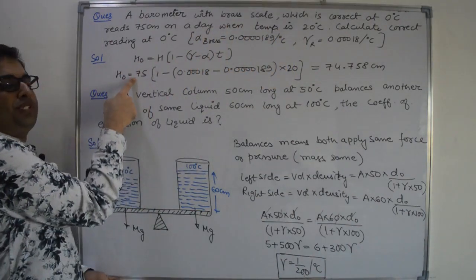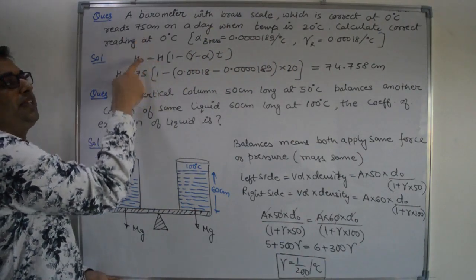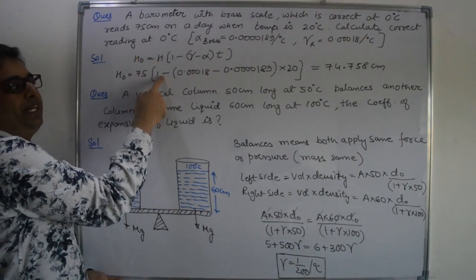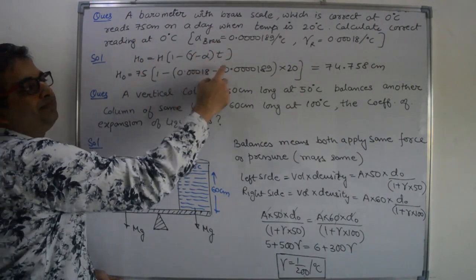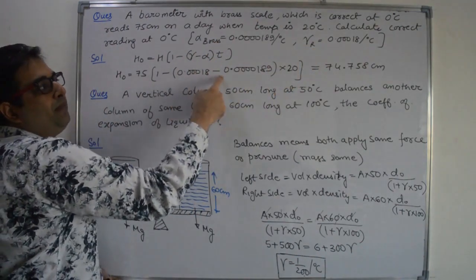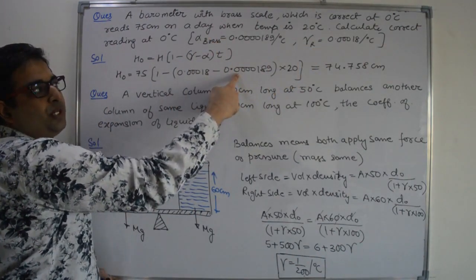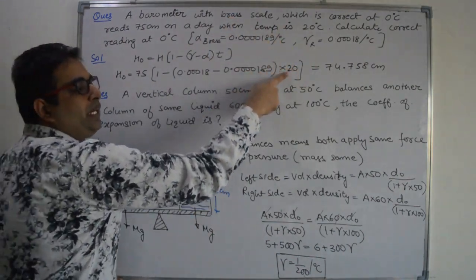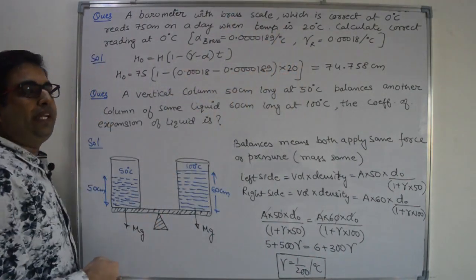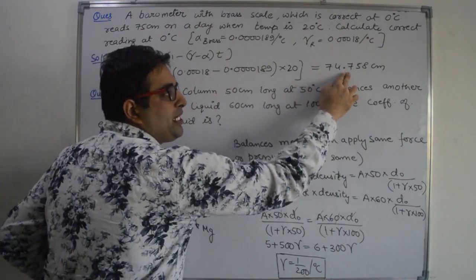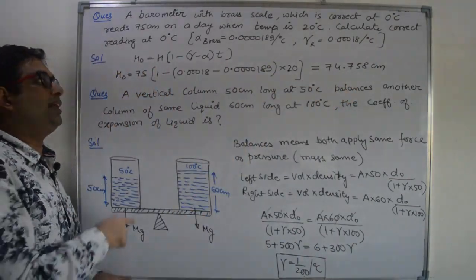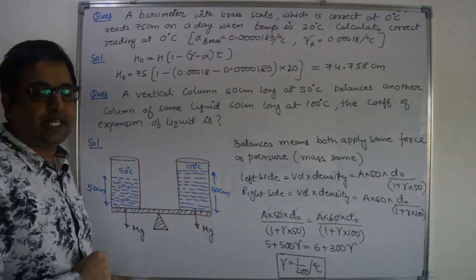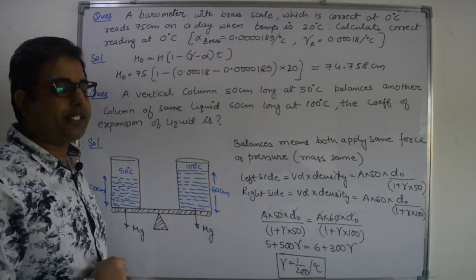Now put the values. H reading is 75 centimeter. 1 minus value of gamma, gamma value is given to you, minus value of alpha, alpha is also given to you. Temperature is 20 degrees Celsius. So put 20 and solve it. You will get 74.758, and this is the correct reading of brass scale at 0 degrees Celsius.